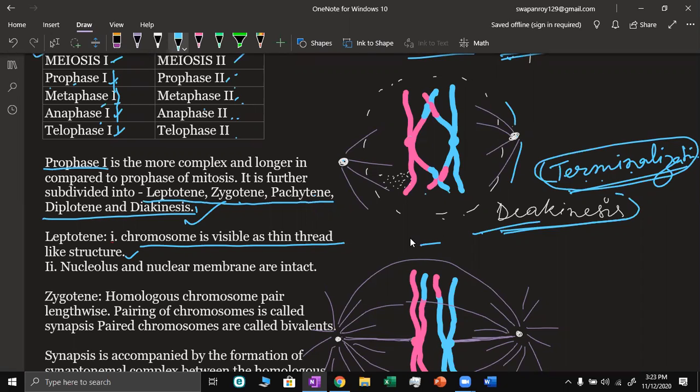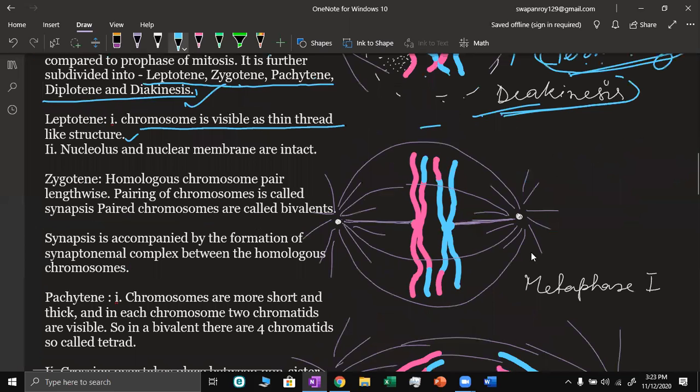Chromosomes are further thicker and shorter. And this is the metaphase. Now in the metaphase, we can see that the bivalent homologous chromosomes are at the equator.